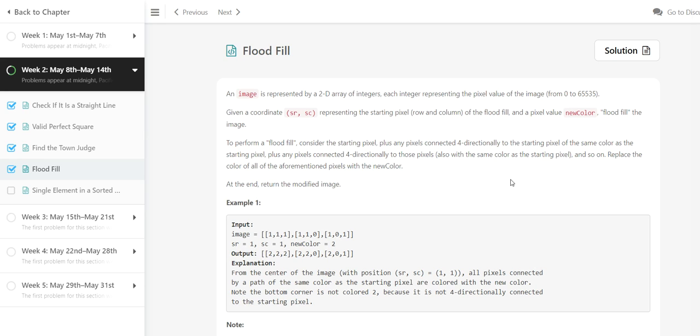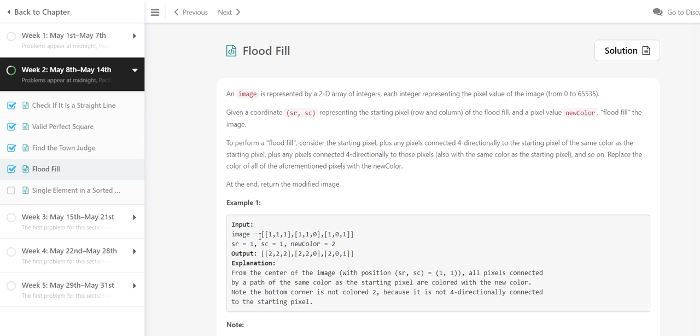So this question will basically do a recursive check if the neighbor of a point has the same value. If this happens, we will replace it with the new value, which is the new color. So we will start from the starting point.